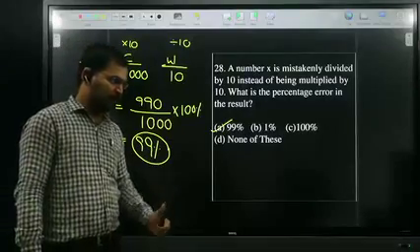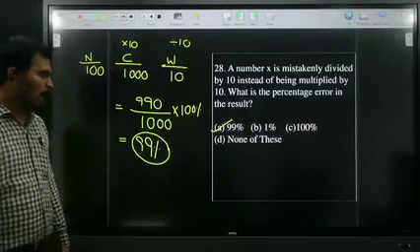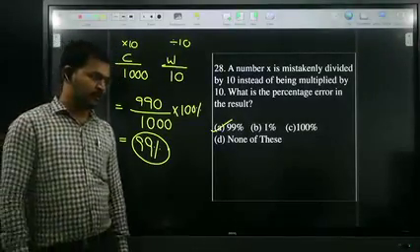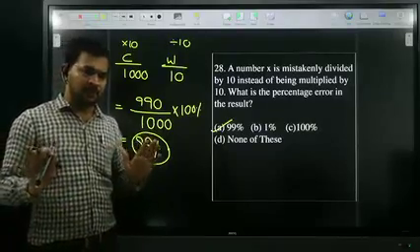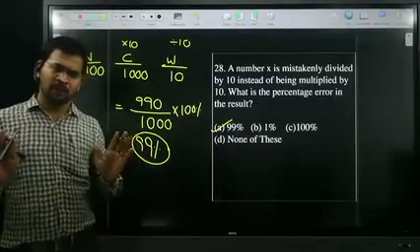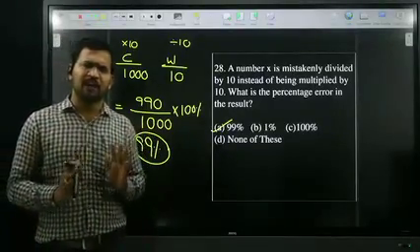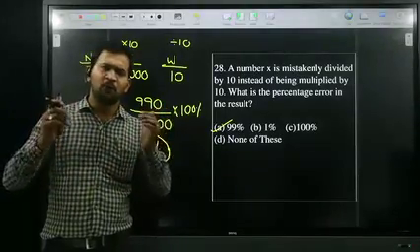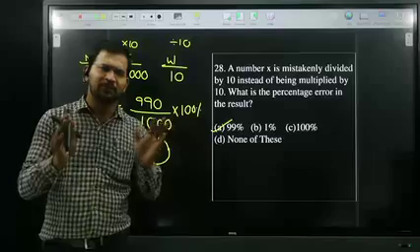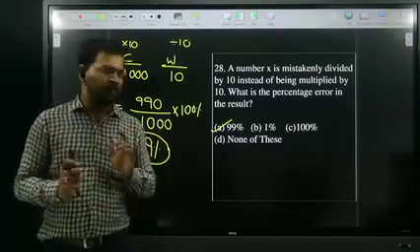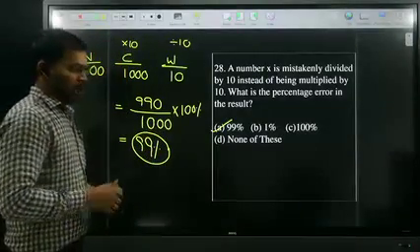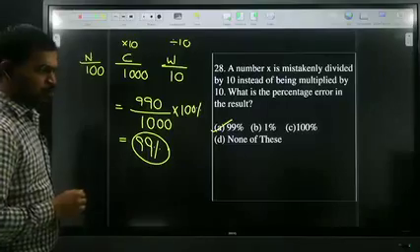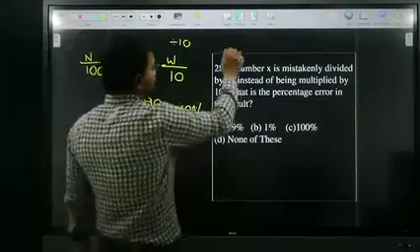All of you okay? Very good. So for any problem, any chapter, if you know the original value, go for the original value. If you don't know the original value, just assume it as 100. Okay? Shall I move to the next question? Very good. So next question.